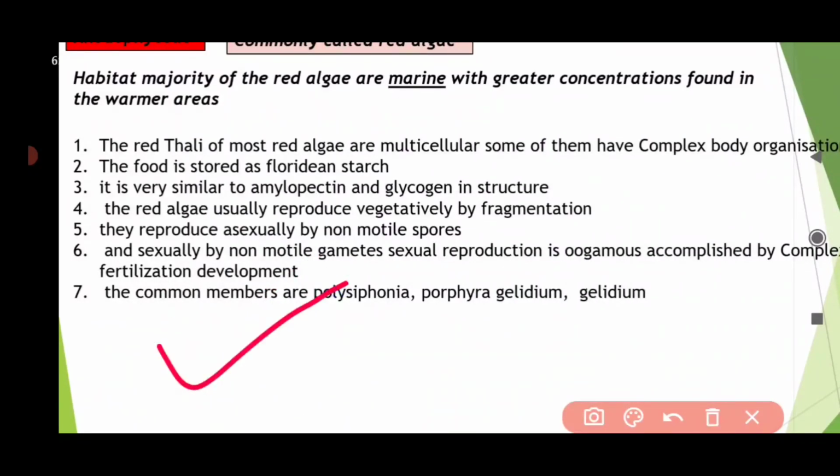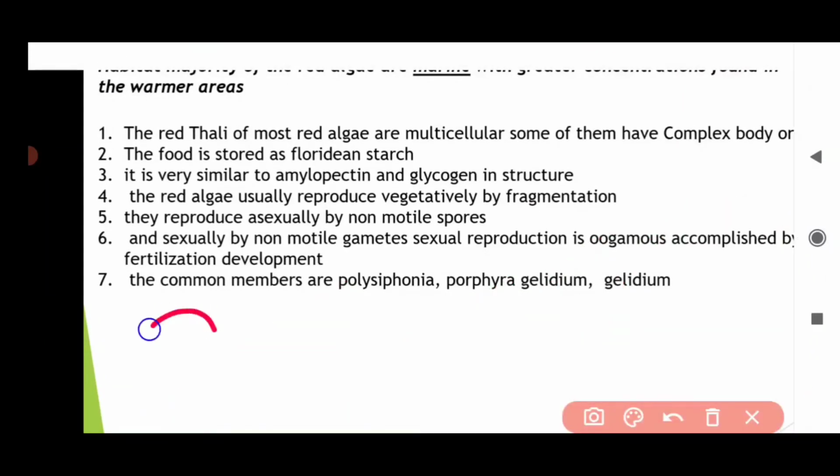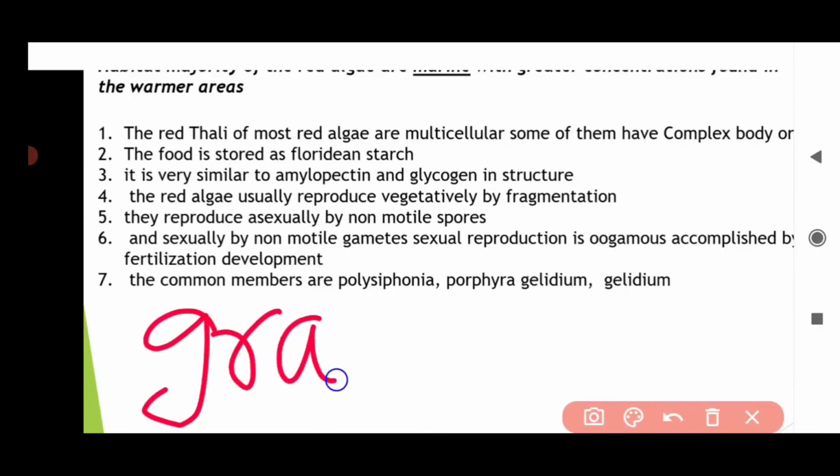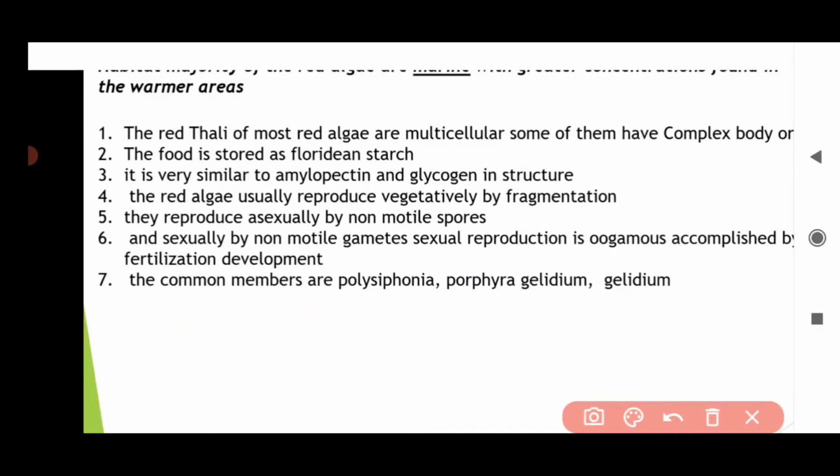Polysiphonia, yes. Porphyra, yes. Gelidium, yes. Gracilaria, yes. Sorry, here Gelidium was typed twice, so we will write another example: Gracilaria. Gracilaria is your red algae.